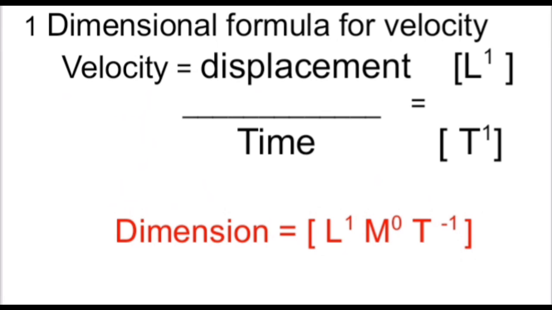Now L1 is in the numerator and T1 is in the denominator. So taking the T up, we convert that 1 into -1. So the dimension of velocity is L1 M0 T-1. Now why is M 0? Because there is no term involving M. So by using this method, we can find the unit of all other derived quantities.